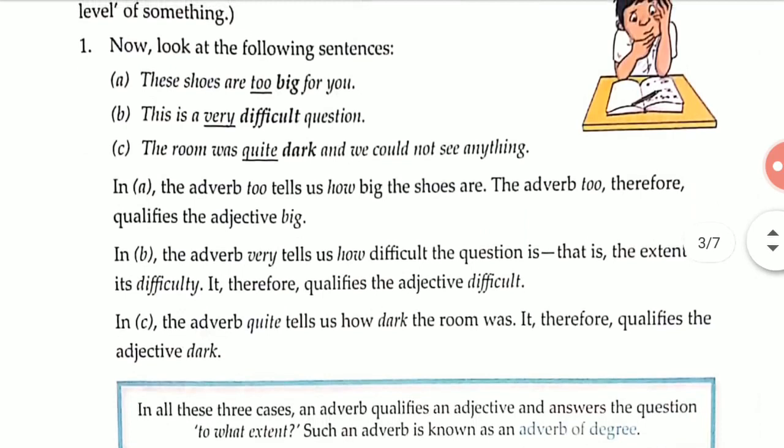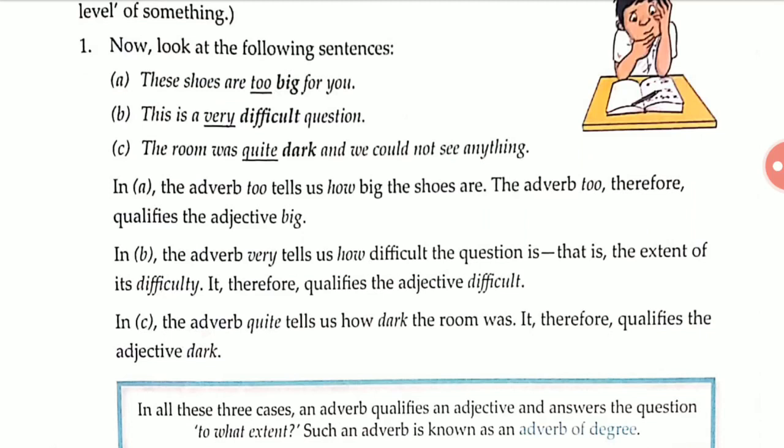Second, in sentence B, the adverb very tells us how difficult the question is. How difficult was the question? It is very difficult. That is the extent of its difficulty. Therefore, it qualifies the adjective difficult. Adverb of degree qualifies the adjective.